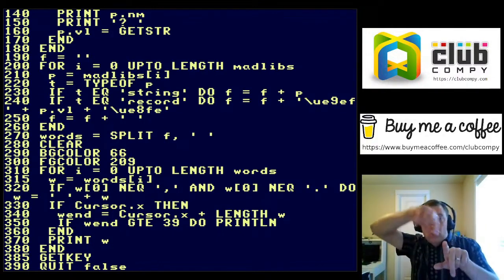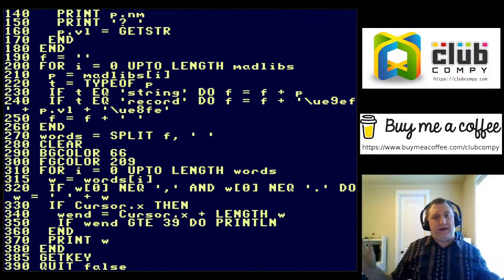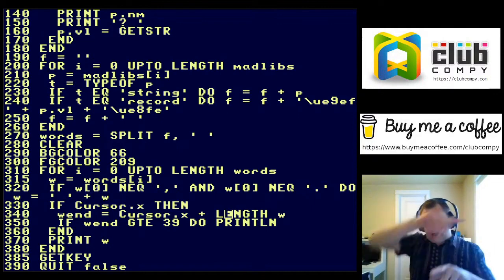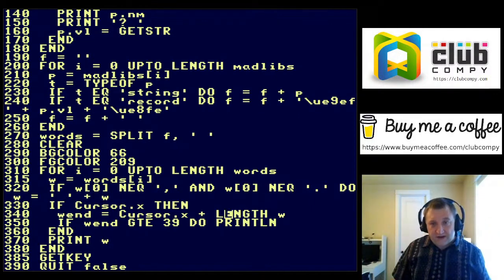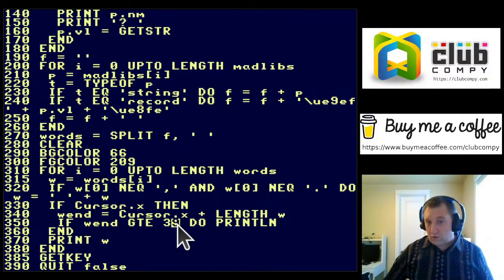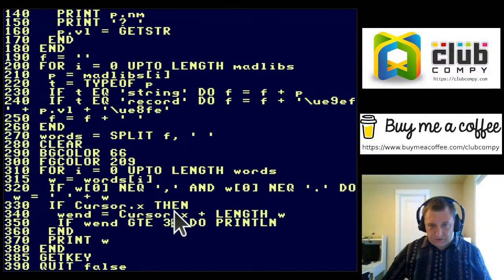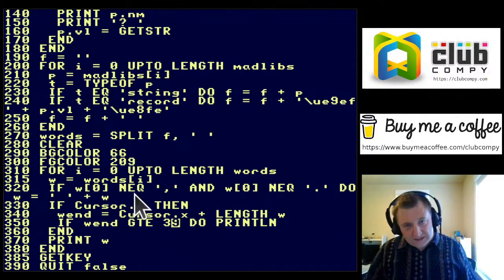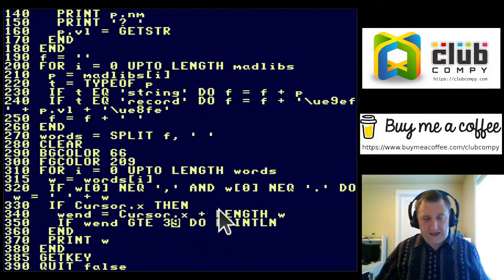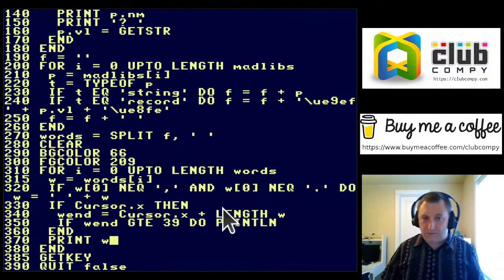And so if I go over the right edge, I know I need to add a new line before I print the word. Otherwise, it'll wrap around, it'll look terrible, right? That's what I'm doing here. I'm saying there's 40 columns on this screen, and if you get to 39 or more, I want you to do a new line. There are still some corner cases where it won't look good, but I lucked out and my madlib is right. There are things you can do to mitigate that, but I'm pretty happy with the way it runs.